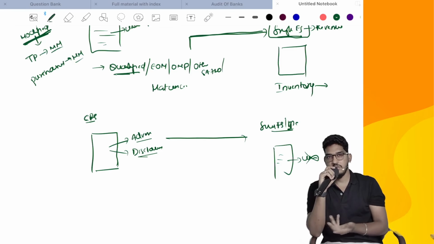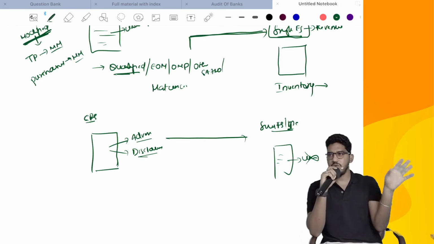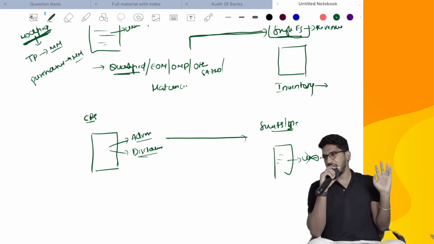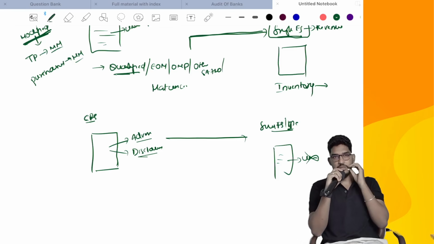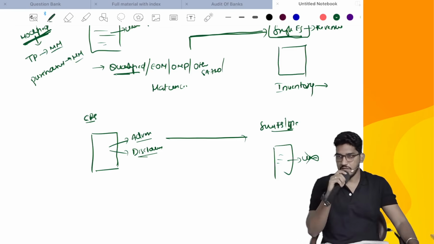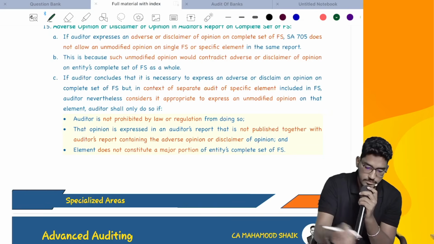The rest of the discussion will look more or less the same. Now we can read the standard and finish it off. Shall we do it? Understood the overall concept? These are the only complicated areas. Just some other areas remain, which will repeat whatever we have learned earlier, as they go back to the basic standards once again. So let us have a quick look at it.